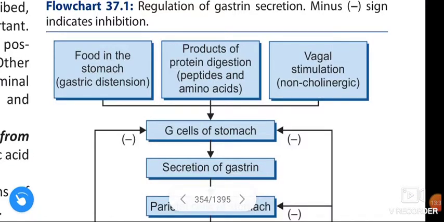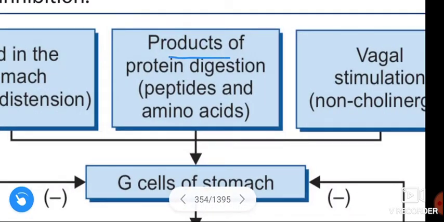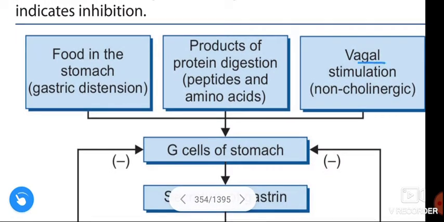See this flow chart. Gastric distension is nothing but food in the stomach. Okay, and the presence of peptides and amino acids in the stomach, which are the products of protein digestion, and vagal stimulation.